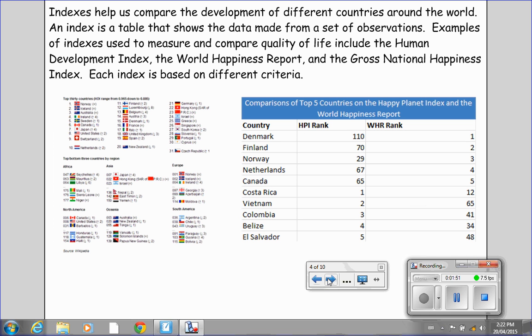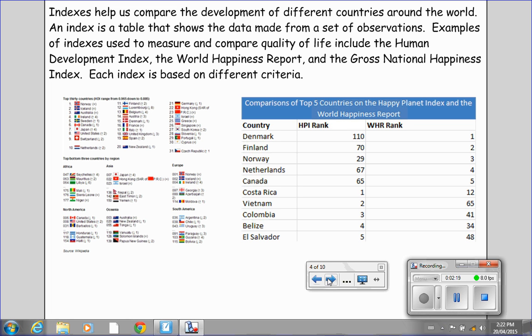Indexes, sometimes pronounced indices, help us compare the development of different countries around the world. An index is a table that shows the data made from a set of observations. Examples of indexes used to measure and compare quality of life include the Human Development Index, the World Happiness Report, and the Gross National Happiness Index. Each index is based on different criteria.